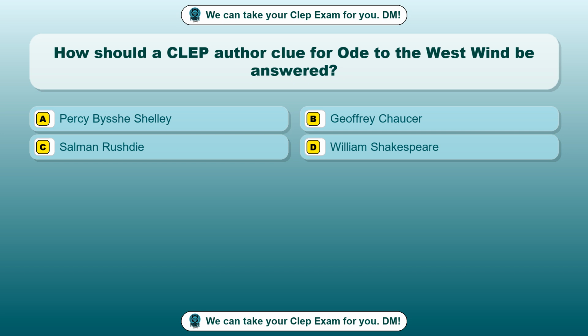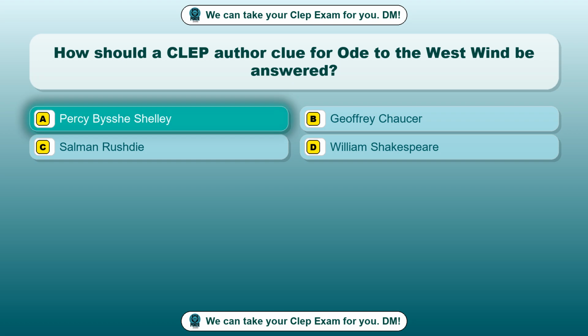Question 55. How should a CLEP author clue for Ode to the West Wind be answered? Option A, Percy Bysshe Shelley. Option B, Geoffrey Chaucer. Option C, Salman Rushdie. Option D, William Shakespeare. The correct answer is option A, Percy Bysshe Shelley.